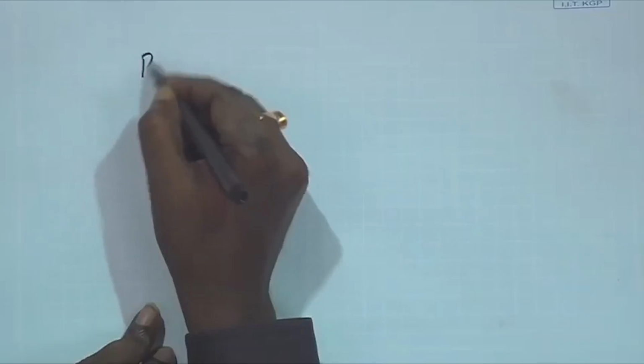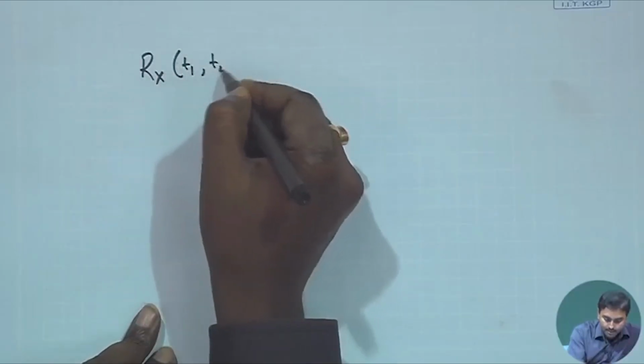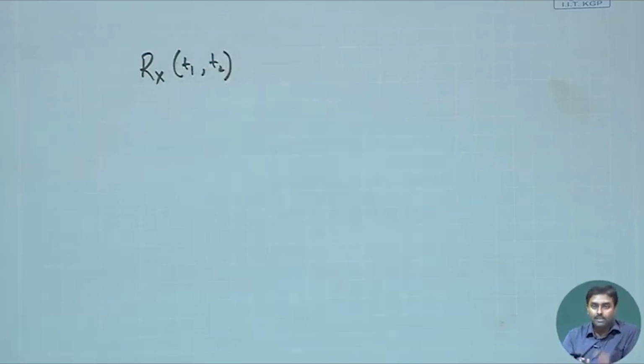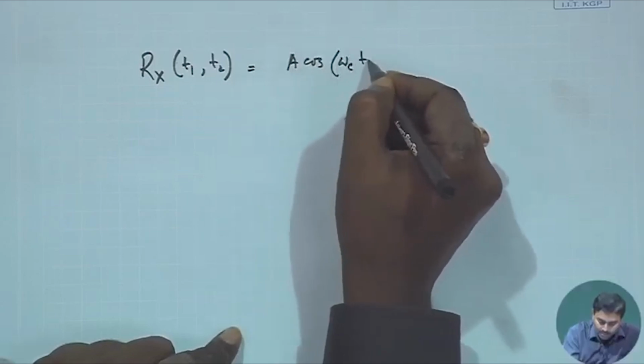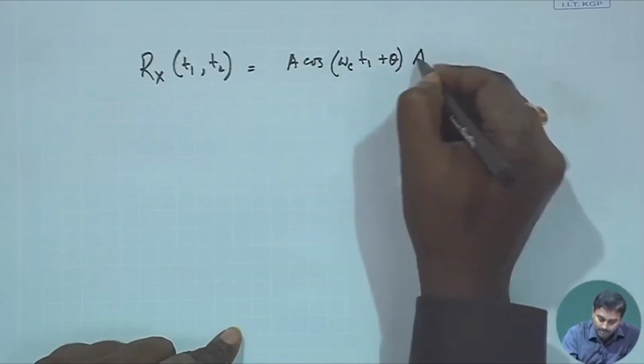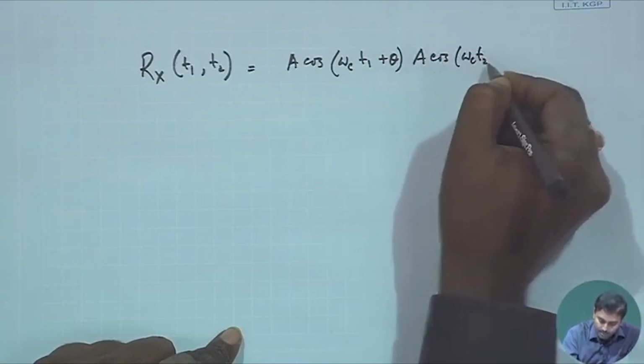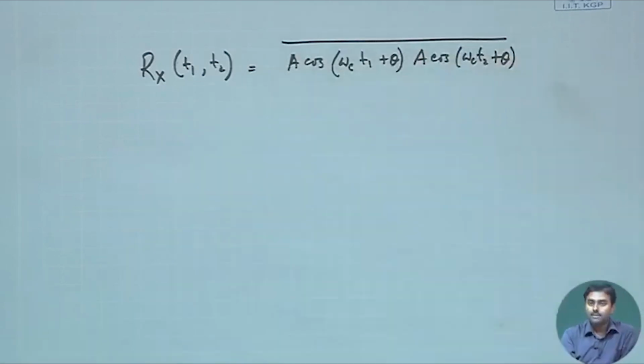Now, we have to do it for the second one. What we have to do is evaluate Rx(T1, T2). At T1 I will be taking a value of this particular signal, and at T2 a value of that signal, and then we have to do an ensemble average over whatever random variation we have, that theta. So, this must be A cos(omega c T1 plus theta) into A cos(omega c T2 plus theta), averaged.